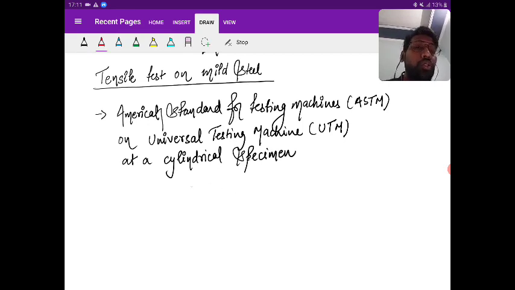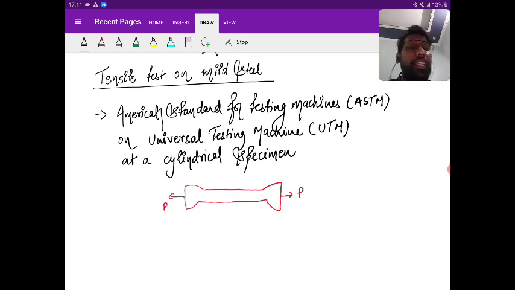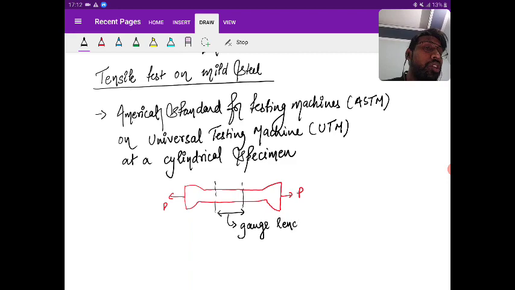The specimen looks somewhat like this. So this is the specimen, and over this the load is applied, and the analysis is considered over a gauge length of 2 inch, and the diameter is 0.5 inch.